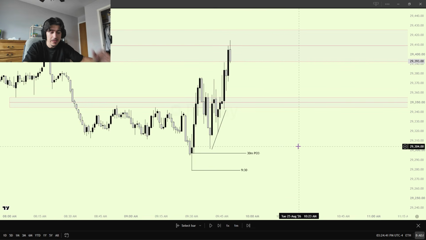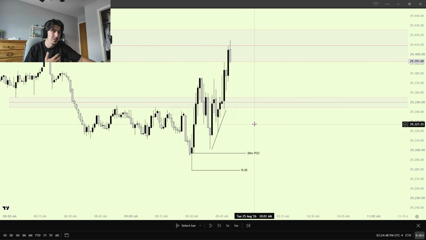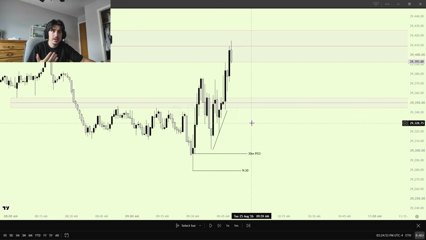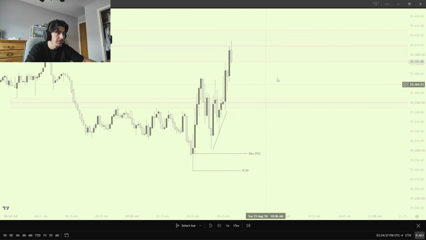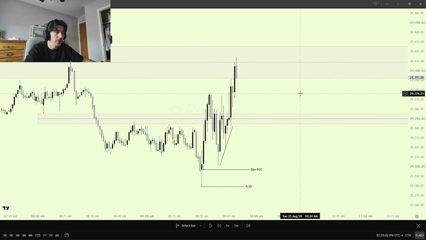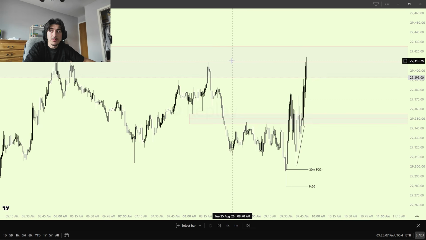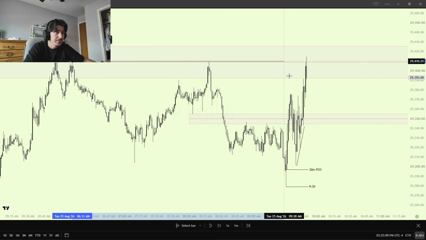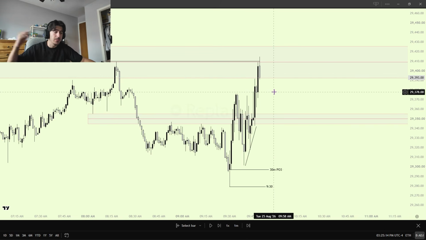And now in hindsight, instead of blowing my accounts in this chop, where I took a trade somewhere here and lost, and took a trade somewhere here and lost, with super tight stop losses, the best trade in hindsight was to see the LRL build up, see the resweep, wait for the next 15-minute candle to open up, which was this one, and then see how it reacts off the rejection block. Now, is it a perfect world if you know that it's going to come up to the rejection block? Yes. But when it does happen and we lost our trades here, you can obviously get a rebound, and that's what I did on options.